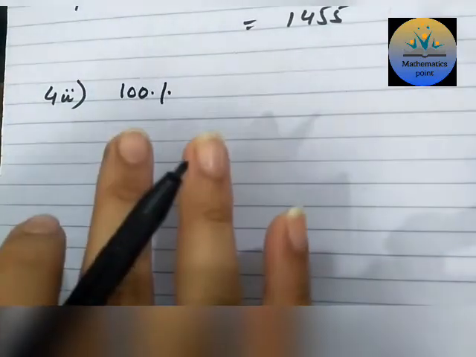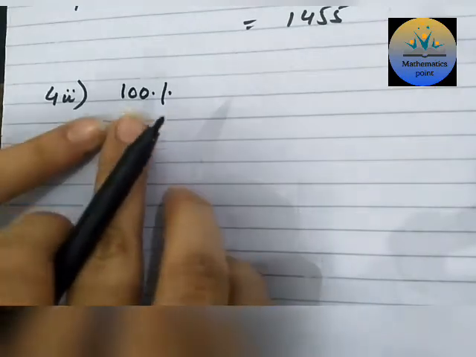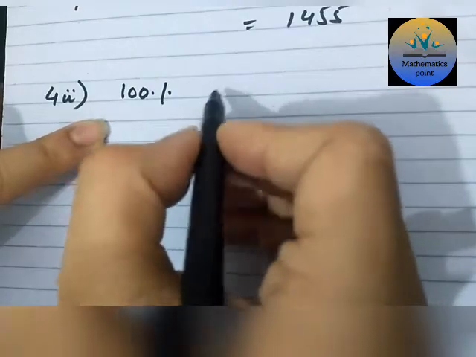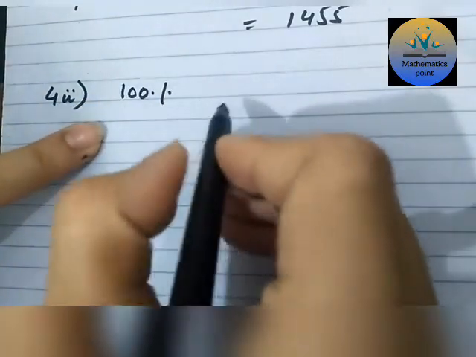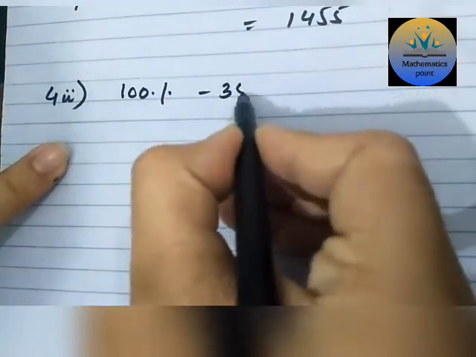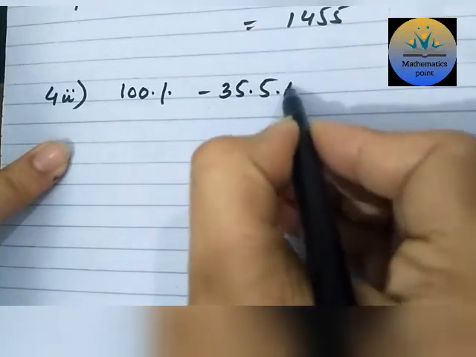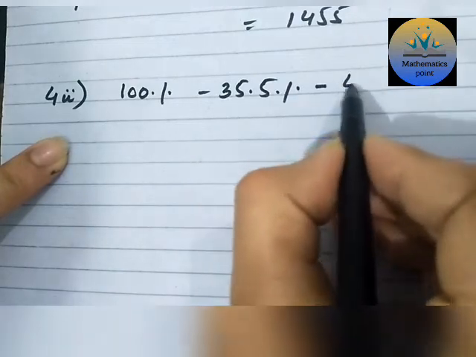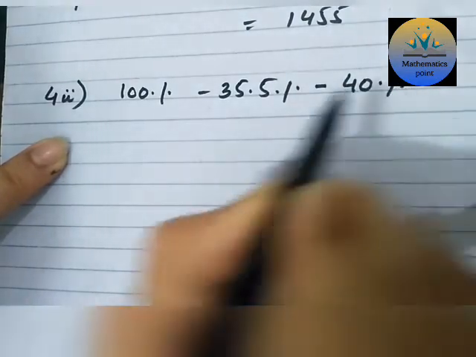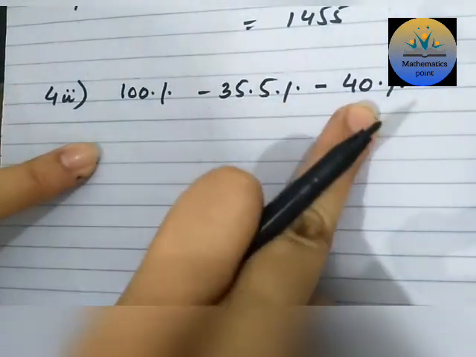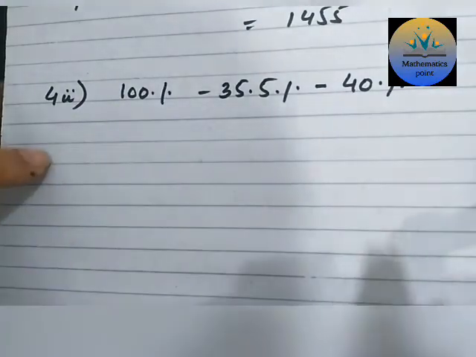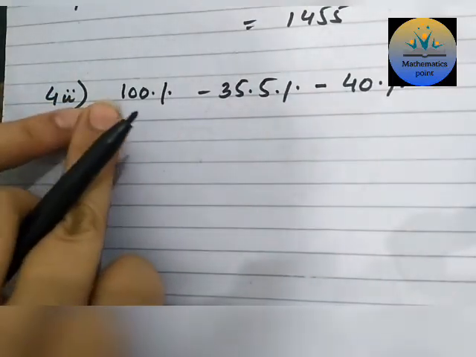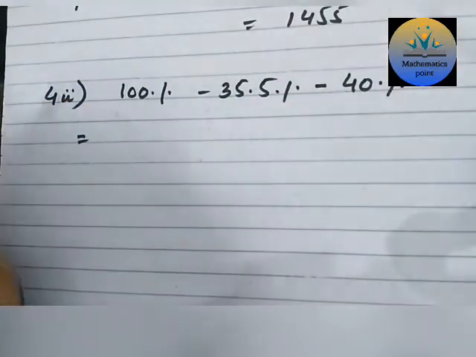So on a specific day in the national dinner, there were 100% of the people, in which 35.5% were men. So we have to subtract from the total percentage of 100 the 35.5% of men, and the women percentage was 40%. Now when we subtract these two percentages from the 100%, the remaining quantity that we get as the answer will be the percentage of the children. So first of all we will minus it.